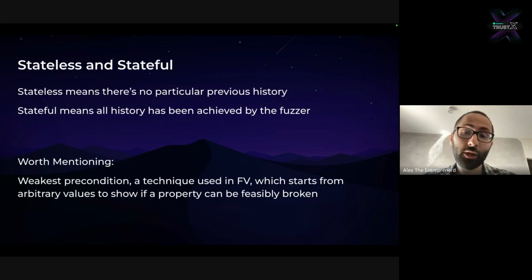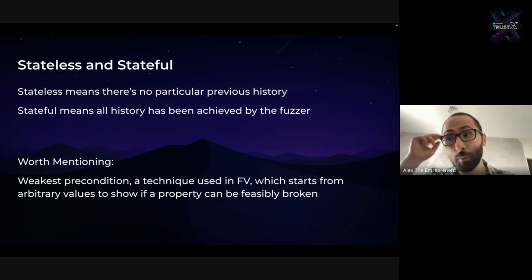The key distinction between fuzzing is that you can have stateless and stateful fuzzing. They both are extremely important and useful. The stateless fuzzing consists of throwing random inputs at contracts without having any particular previous history. It's basically the idea that you will just grab your contract, deploy it, or set up a library, and then just throw some random inputs.